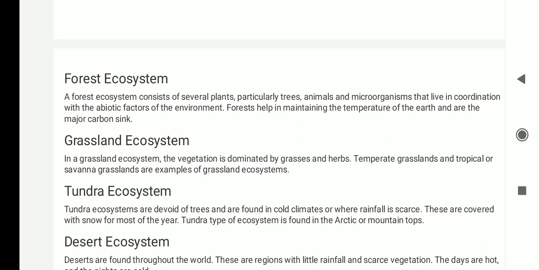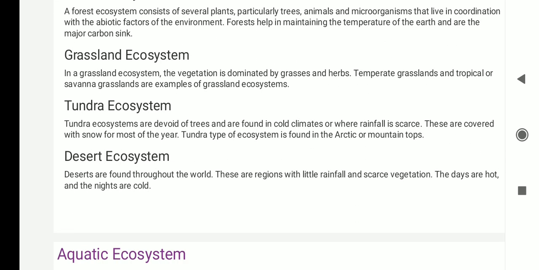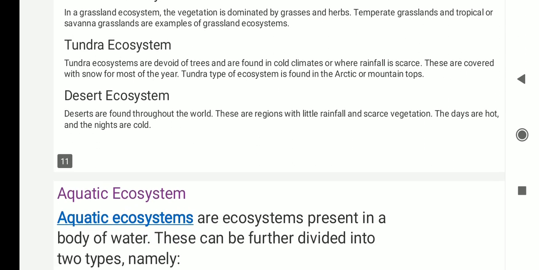Temperate grasslands and tropical grasslands are examples of grassland ecosystems. And the tundra ecosystem is devoid of trees and is found in cold climates, wherein rainfall is very scarce. These areas are covered with snow for most of the year. Tundra type of ecosystem is found in the Arctic or on mountain tops.